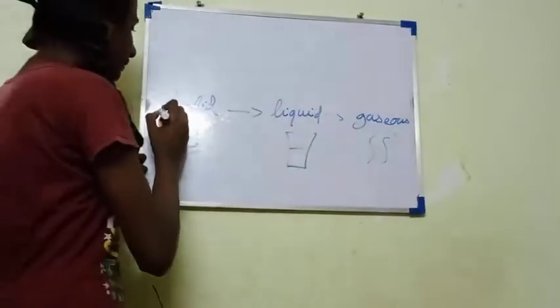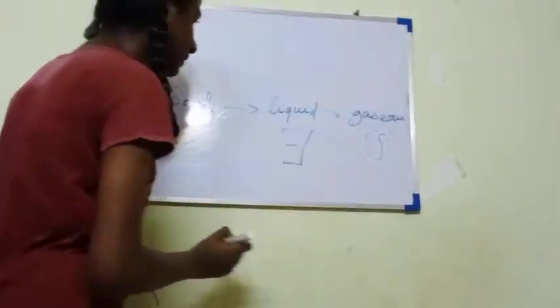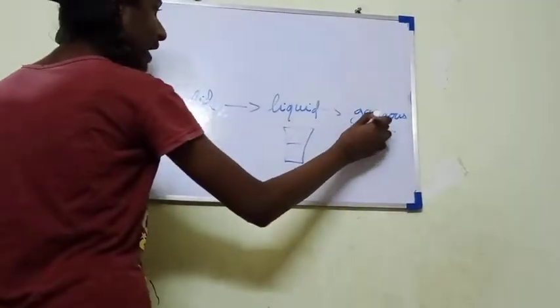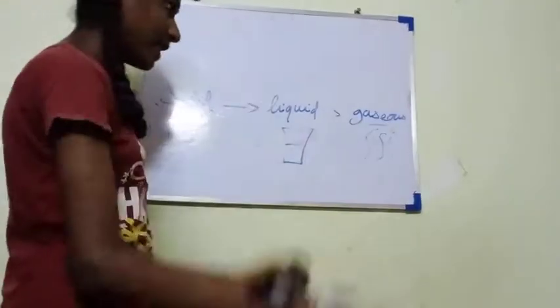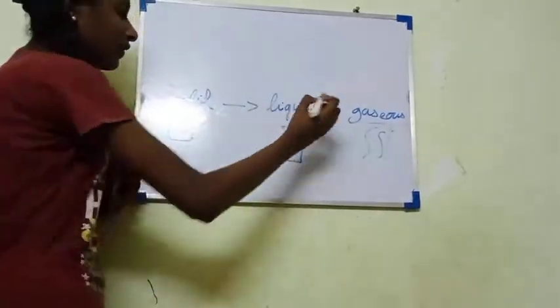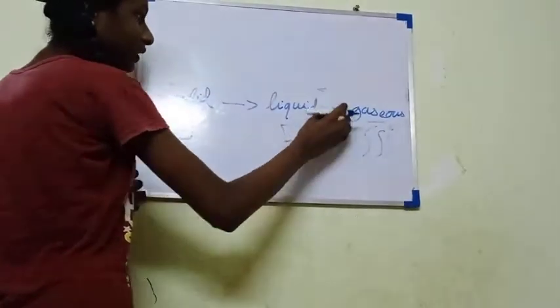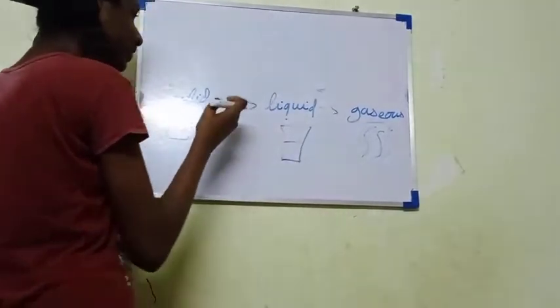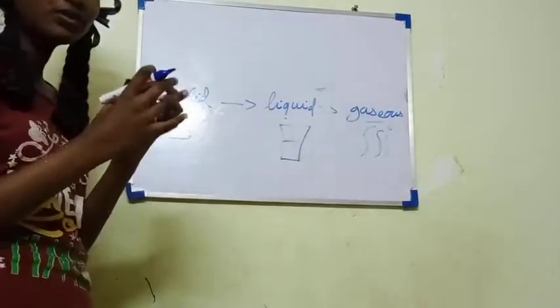These are the three types of changes. They can also happen in reverse. The gas, which comes to us as rain, changes into liquid, and then the liquid changes into solid.